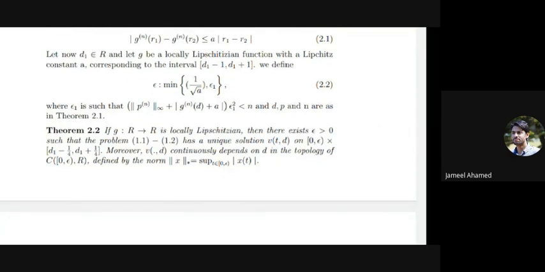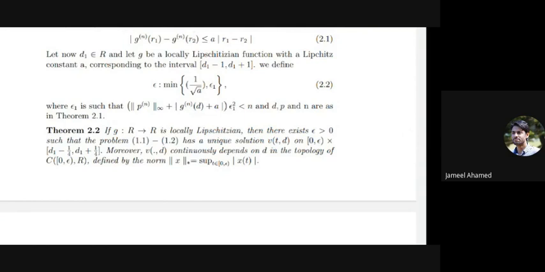See the definition of Lipschitzian and locally Lipschitzian. If given a function in a bounded set R0 to R, there exists a real number a greater than 0 depending on R0, such that for all R1, R2 belonging to R0, a subset of R, this condition 2.1 is satisfied, then this function is locally Lipschitzian. We need this Theorem 2.2.